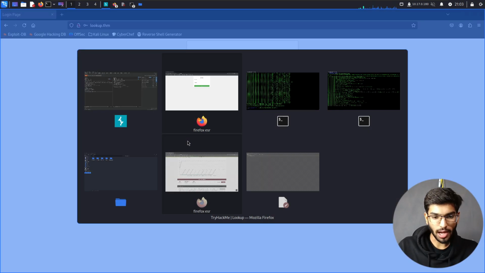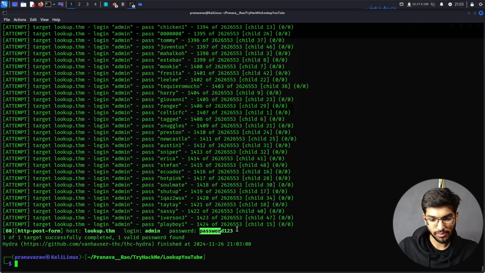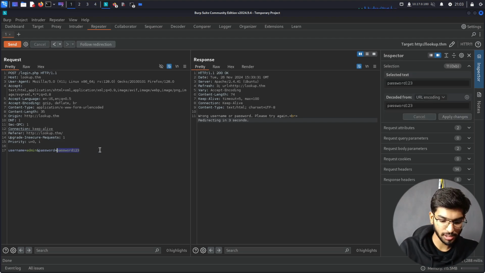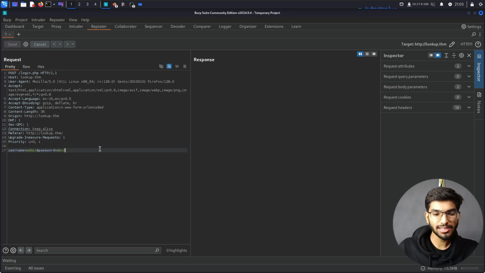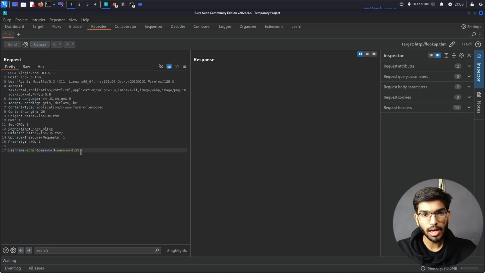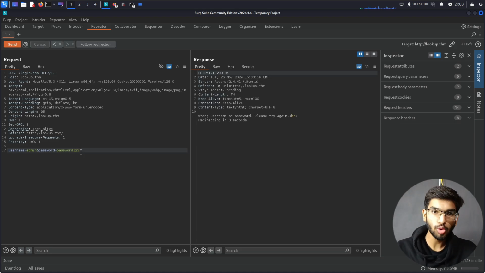The reason Hydra thought this could be the password is that it's giving a different output. It says wrong username or password instead of whatever we had before. If I change this to ABCD, it just said wrong password. But with this new password that we found, it says wrong username or password, which means the username is also wrong in this case, but this password is valid.